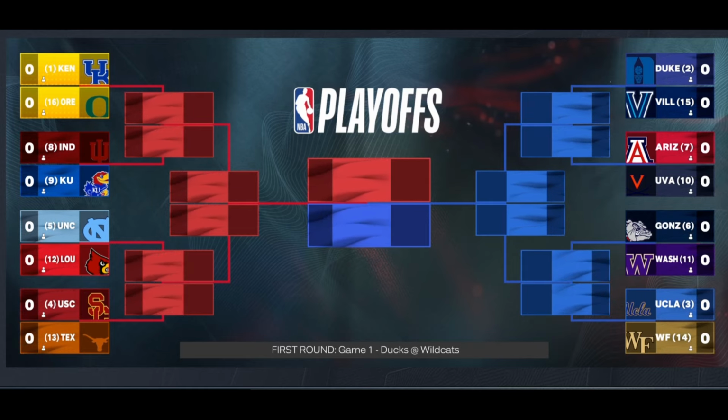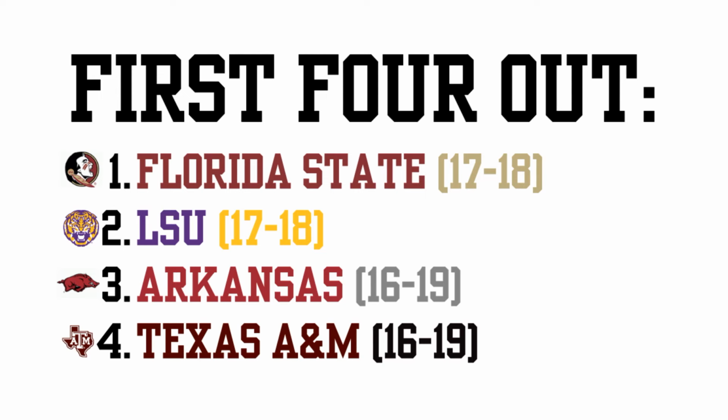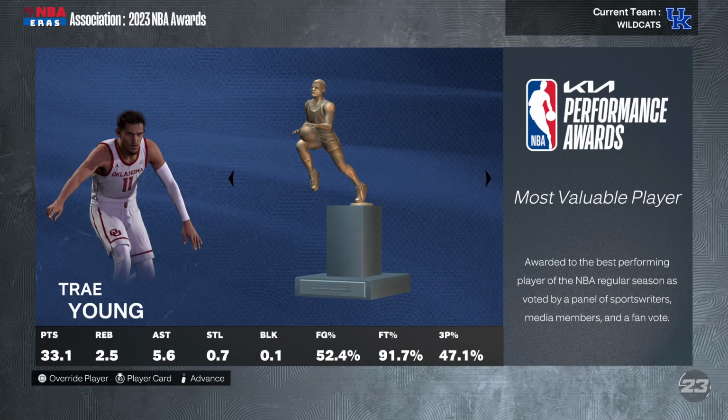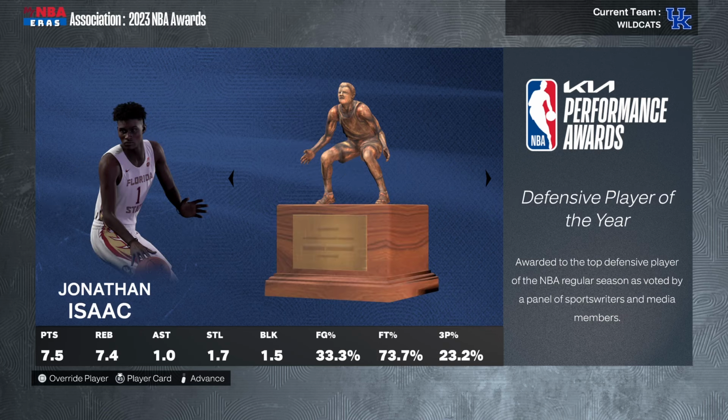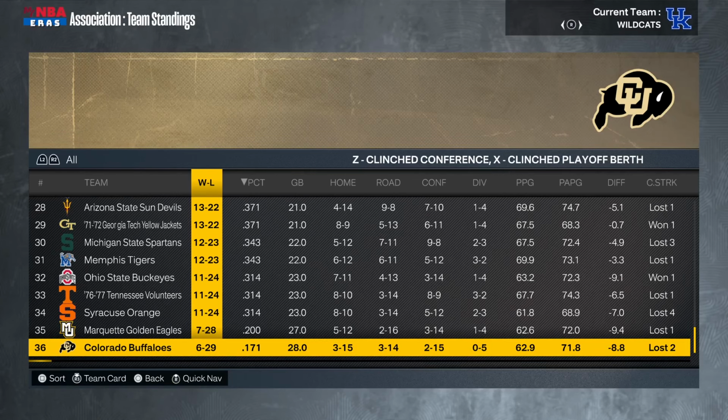Which teams came up just short of making the tournament? Our first 4 out, all with losing records, just missed the tournament. That means regular season player of the year Trae Young will not be making the tournament, and neither will defensive player of the year Jonathan Isaac. So 2 of the top award getters are going to be out of the tournament. Interesting. So who else missed the cut? A total of 20 schools, including the lowest ranked Colorado at 6-30 overall.